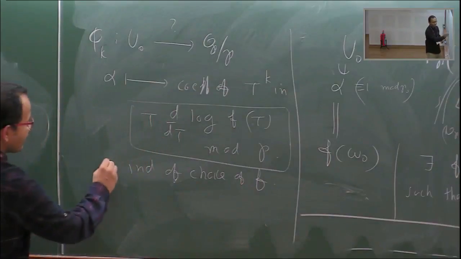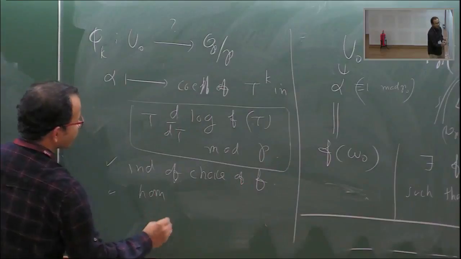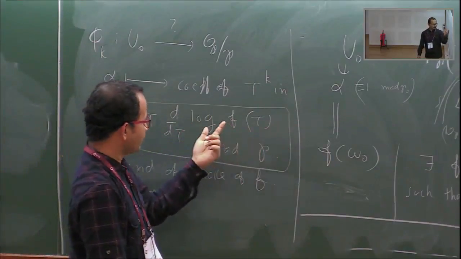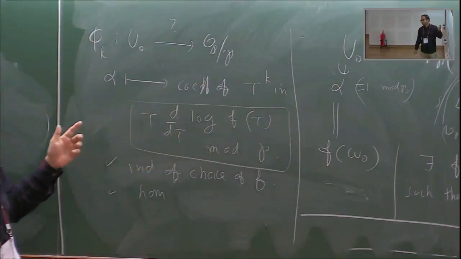Okay? So it is independent, and it's a homomorphism. One can show, because if I have a product of 2 units, these power series will be like products, and when I take log, there will be a sum. So it's like a homomorphism.